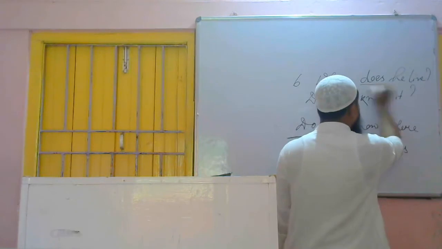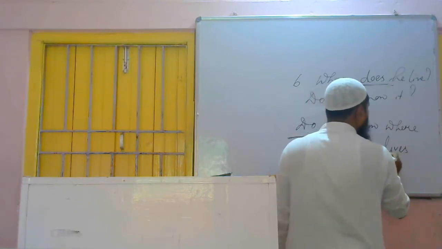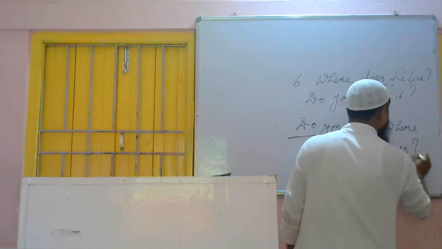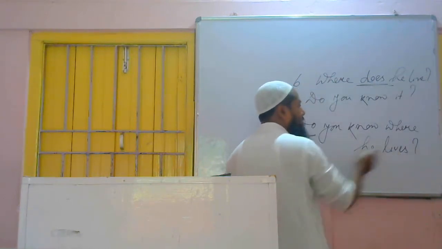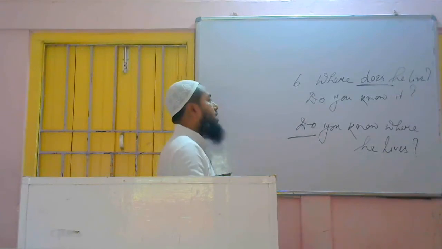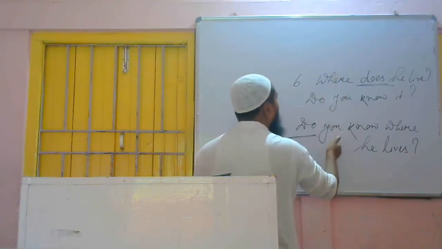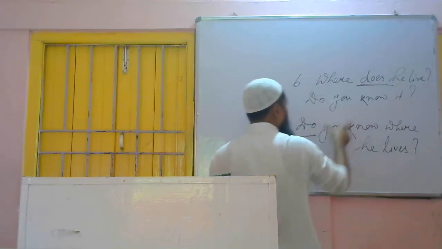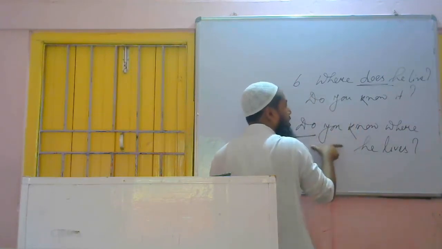lives. Does is there in present indefinite, so we have to keep the sentence in present indefinite. That's why, do you know where he lives. Then it has become a new interrogative sentence where both the parts are added, but this part was interrogative. Now here we have made this one assertive because we have kept the first part in interrogative form.